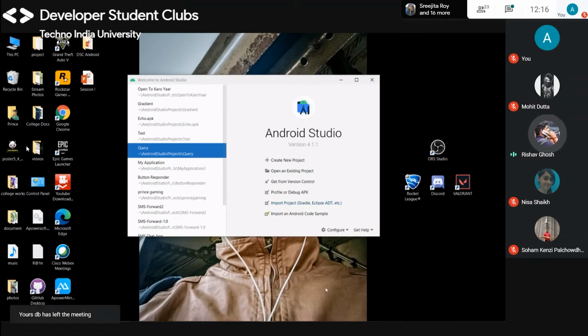Gradle is the main function of Android Studio, so we will discuss this in the next session when I show you how to make layouts and how to make basic apps like this. And import an Android code sample: if you have any Android code sample, then you can import it from here. So we will make a new project on this. I am starting from here.